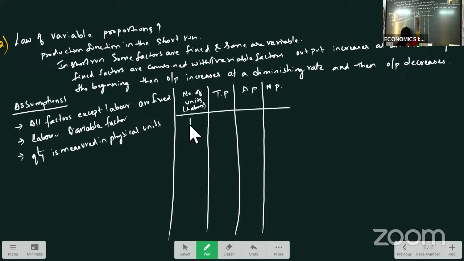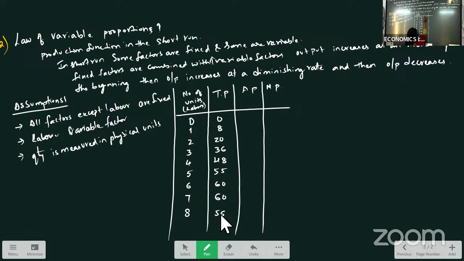If one labor is used in the production, the total output we are getting is, first you take 0 labor, 0 output; 1 labor, 8 units; 2 labor, 20 units; 3 labor, 36 units; 4 labor, 48 units; 5 labor, 55 units; 6 labor, 60 units; 7 labor, 60 units, because from that land we can get only 60 units output; 8 labor, 56 units. So this way we have taken the example here.